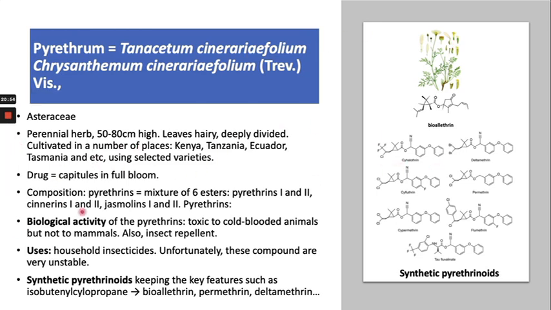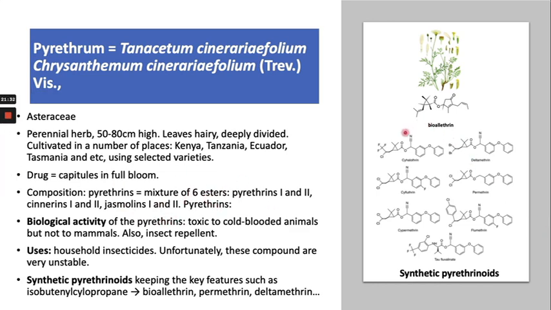The drug is the capitulum in full bloom, right? And the biological activity is that they are all insect repellent. Compounds have the property of being insect repellent. They act as pesticides. It contains the mixture of six esters, which was already discussed in the last slide, and other compounds are also found, which are ester in nature, right?